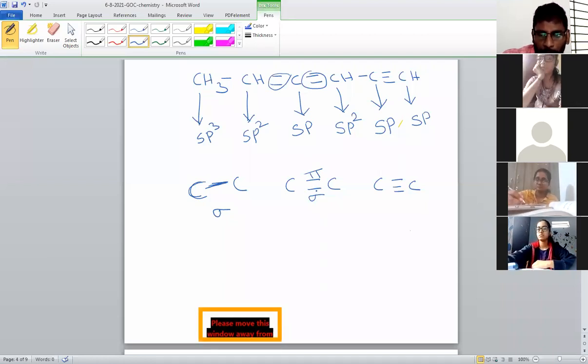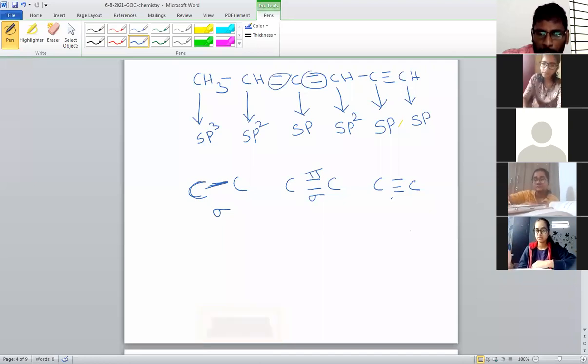Understood? If a single bond is there, the bond is called sigma bond. If a double bond is there, one is sigma bond, the other one is pi bond. In carbon, triple bond, carbon, a total of 3 bonds are there. Among these 3 bonds, one bond is called sigma bond, and the remaining 2 bonds are called pi bonds.